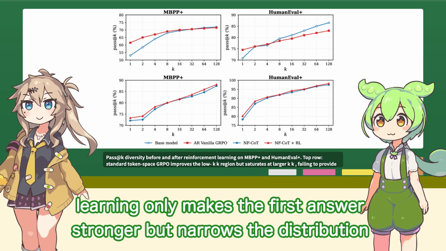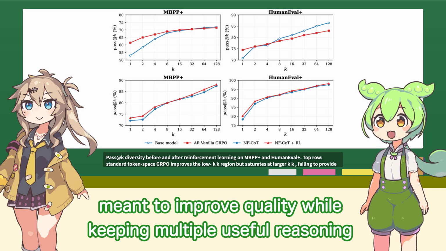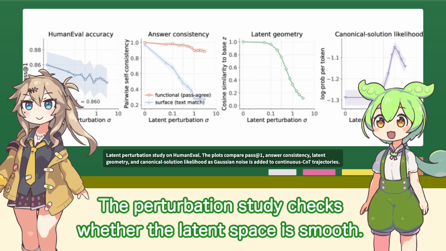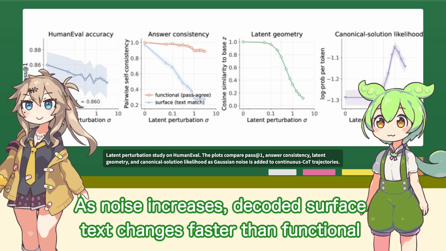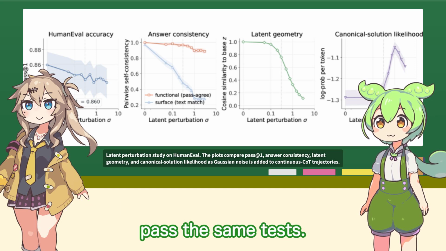If reinforcement learning only makes the first answer stronger but narrows the distribution too much, extra samples stop helping. NF-Code's latent-space update is meant to improve quality while keeping multiple useful reasoning paths available. The perturbation study checks whether the latent space is smooth. As noise increases, decoded surface text changes faster than functional agreement, which means different text can still lead to programs that pass the same tests.